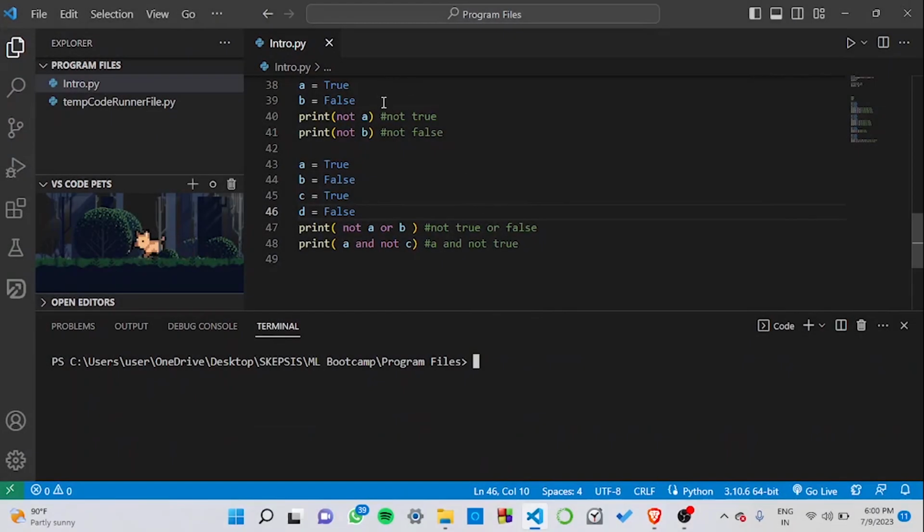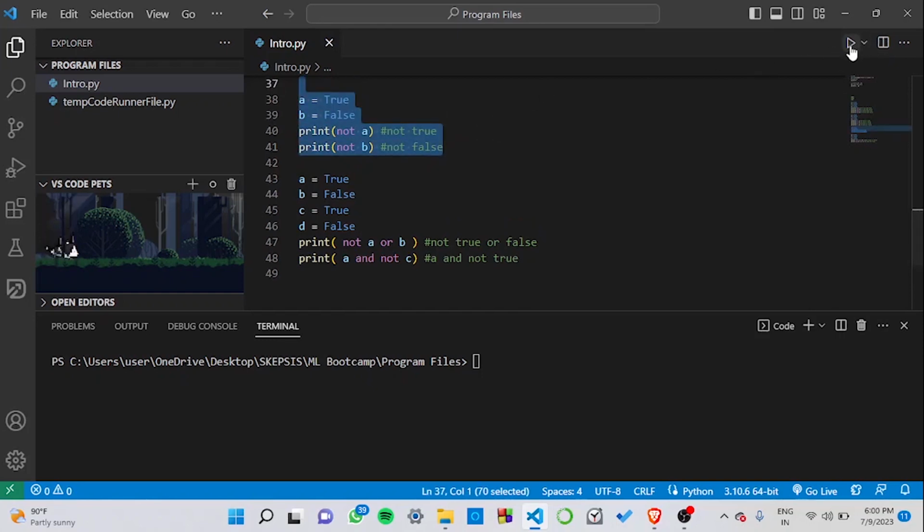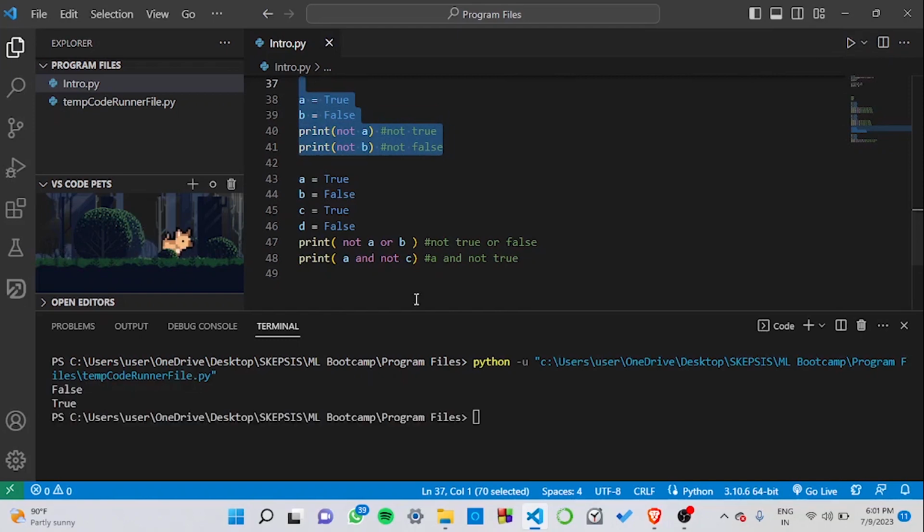Now let's look at the NOT operator over here. Unlike the AND and the OR operator, the NOT operator only takes one argument. Here we have assigned the values to variables a and b as true and false. So when we are performing not a or not b, we are basically performing not true and not false, for which we return the outputs as false and true.